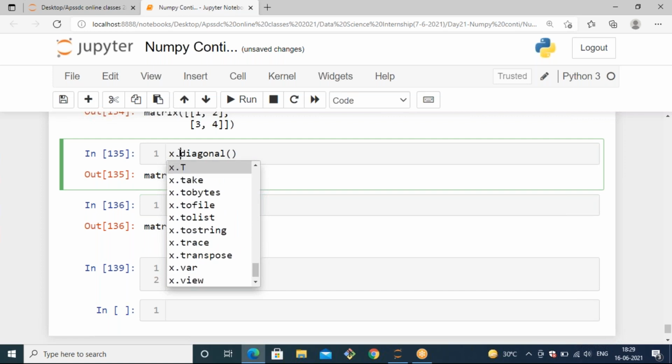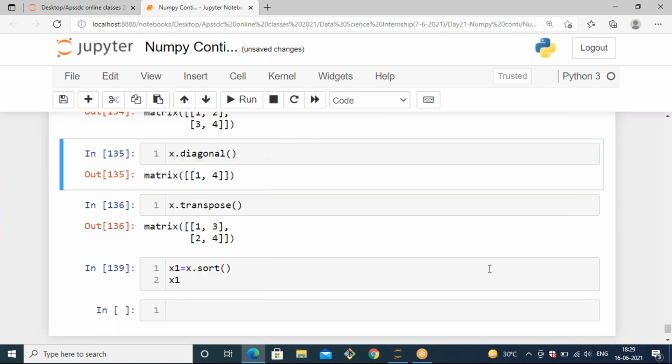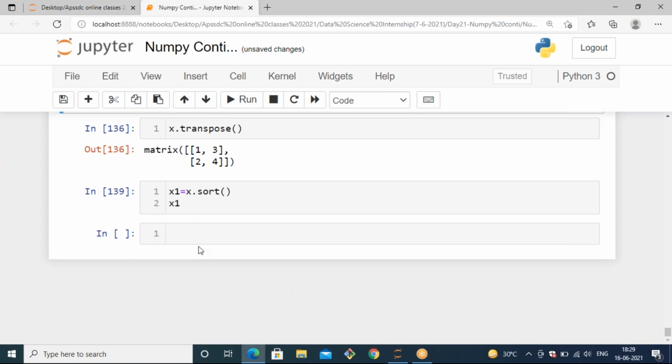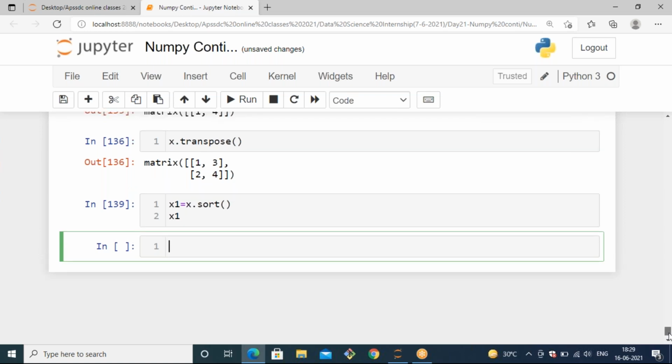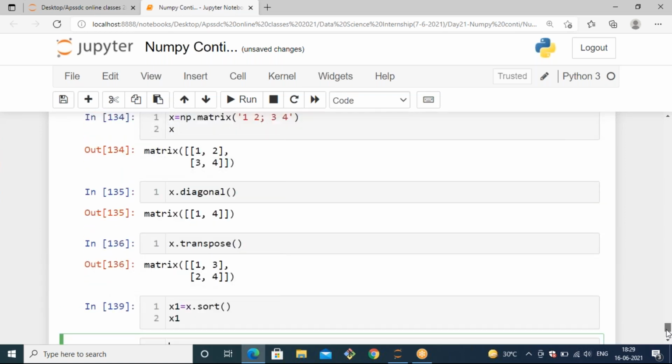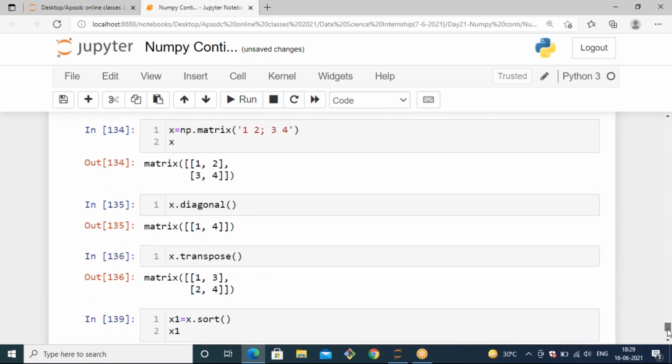We have so many methods in numpy as well as matrix. So matrix is somewhat different from numpy. Out of those you can use any kind of methods. These are all the matrix methods we have, and let's see what is supported. Calculating the tan and all these things. X dot, if I mention sin, see it is not supported. For a matrix, we cannot calculate mathematical functions like sin and tan. Those belong to the numerical Python array, that means the NumPy array.